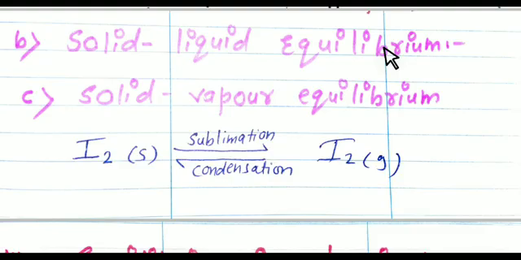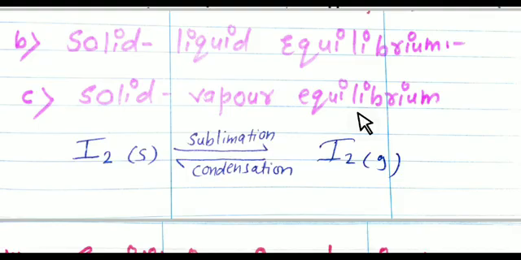Ice and water both remain at a constant temperature, and you can maintain the temperature at 273 Kelvin in a thermos flask. So it is nothing but a solid-liquid equilibrium. The next is solid-vapor equilibrium.